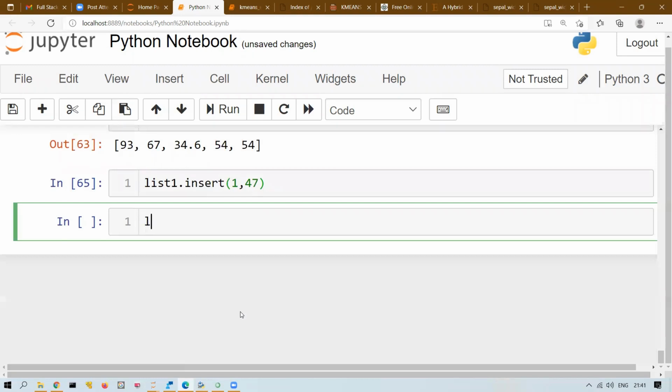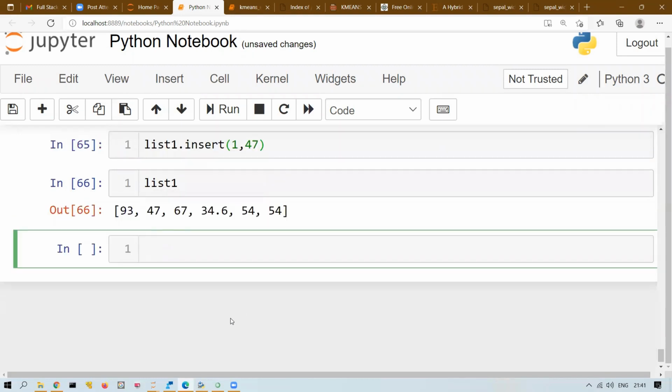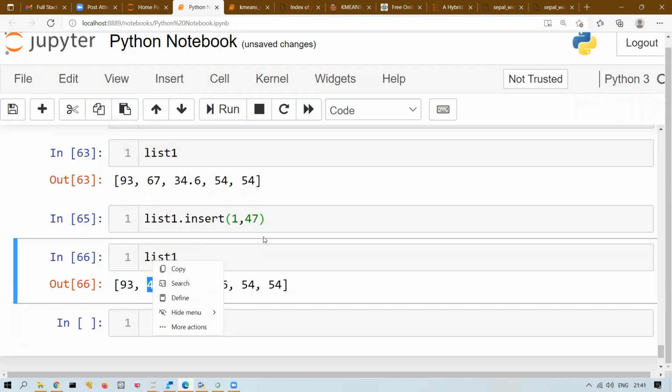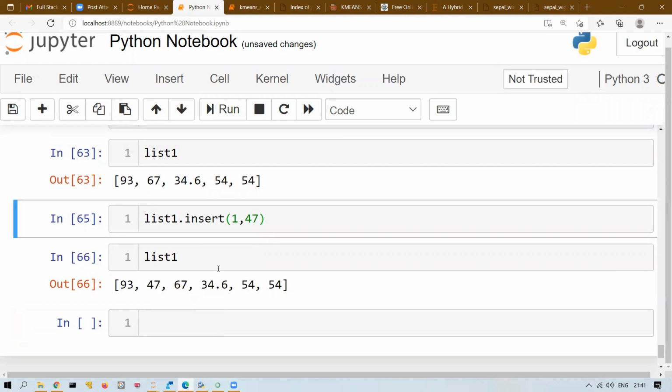So if I write this and run this, 47 has been inserted at index position 1. If you want to insert at index position 3, 4, 5, first write the index, then the value that you want to insert. Okay. So the insert method will help you to insert anything.